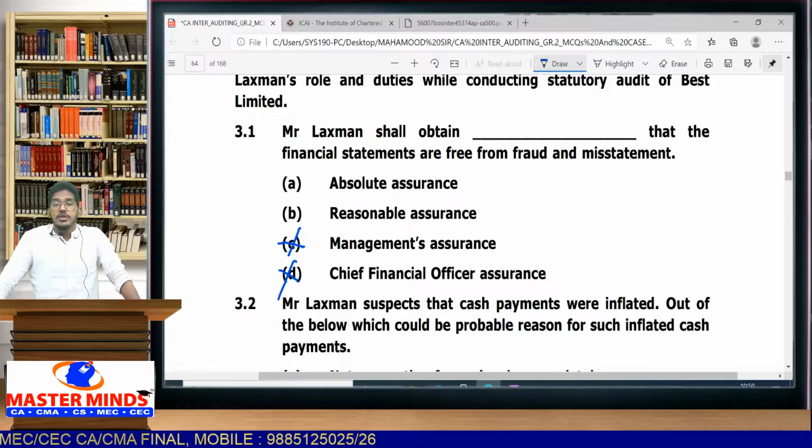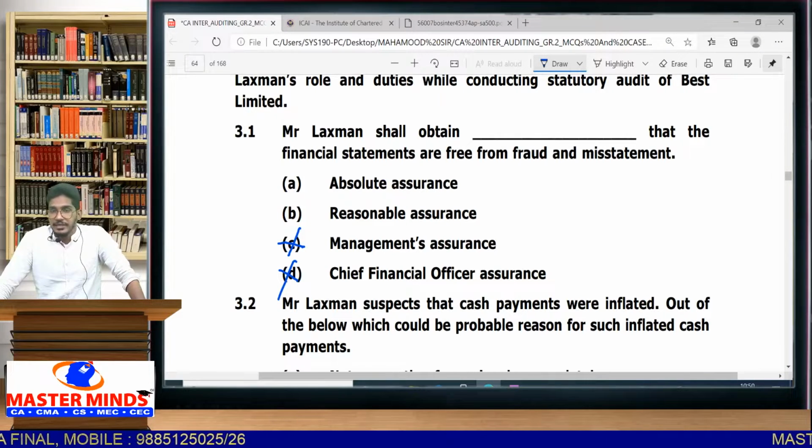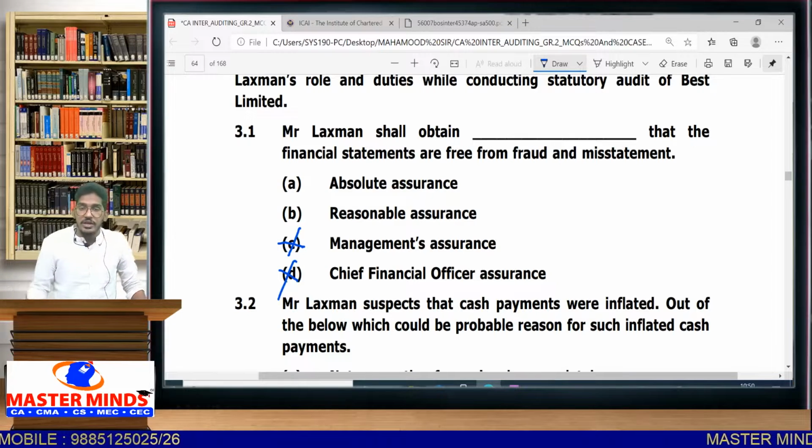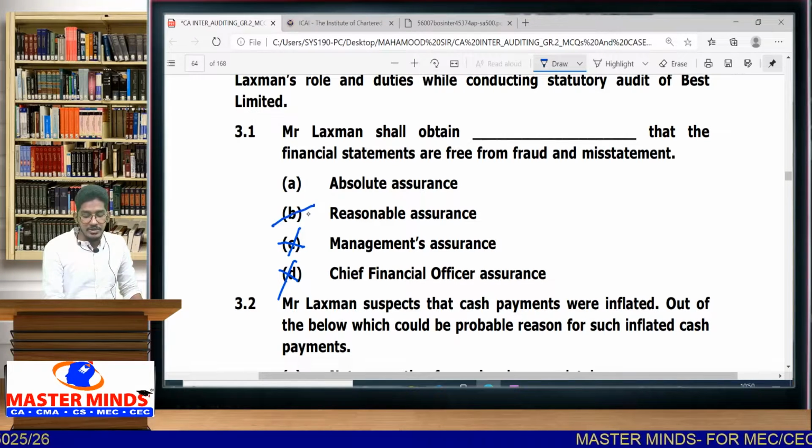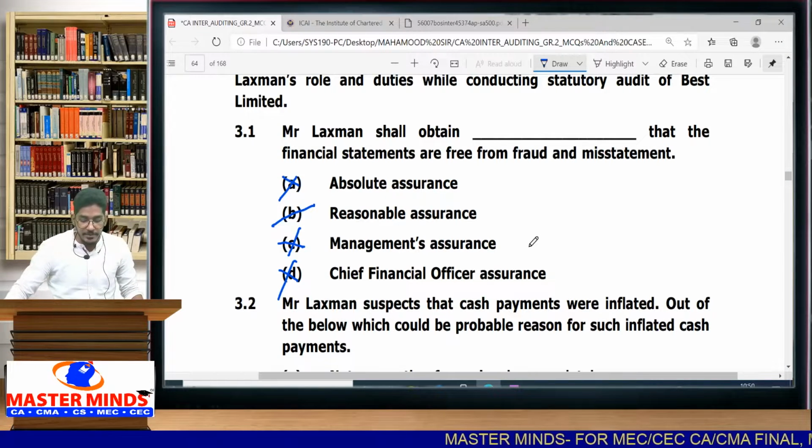We can expect the auditor to obtain only reasonable assurance, but not absolute assurance. Yes or no? So what assurance can the auditor obtain? Mr. Lakshman, as an auditor, what assurance can he obtain? He can obtain only reasonable assurance, but not absolute assurance. So for 3.1, the correct answer is B.